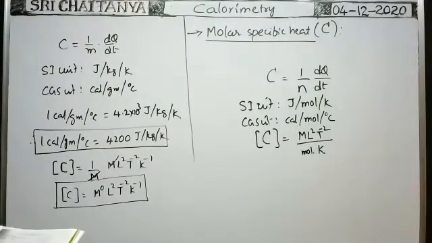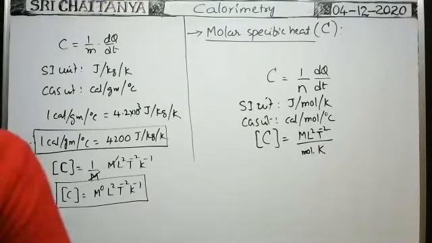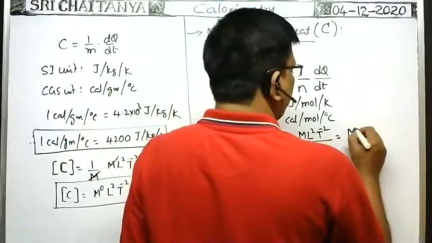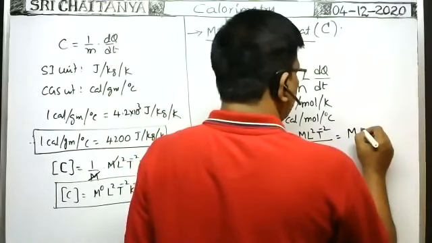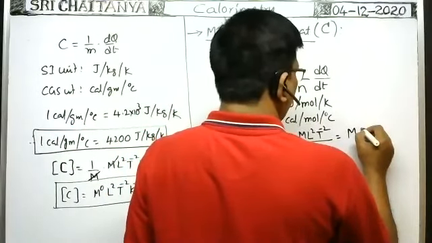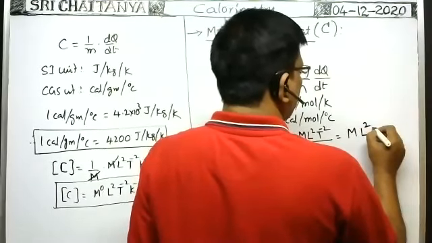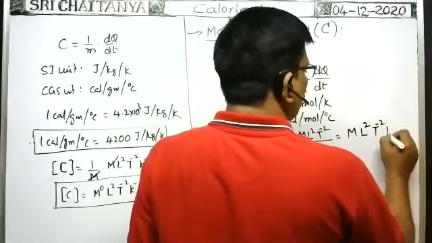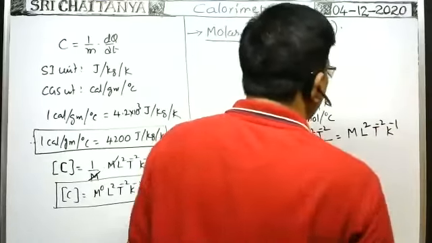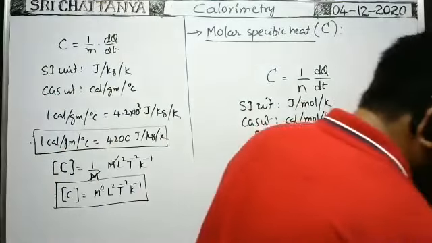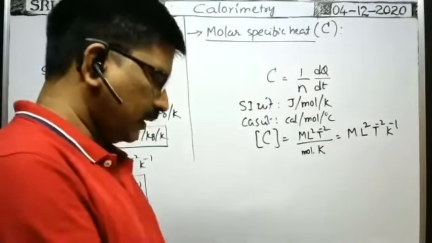Now you simplify them. That is equal to M L squared T to the power of -2 K inverse, mol inverse. Okay, that is it. One minute, if there is a doubt.